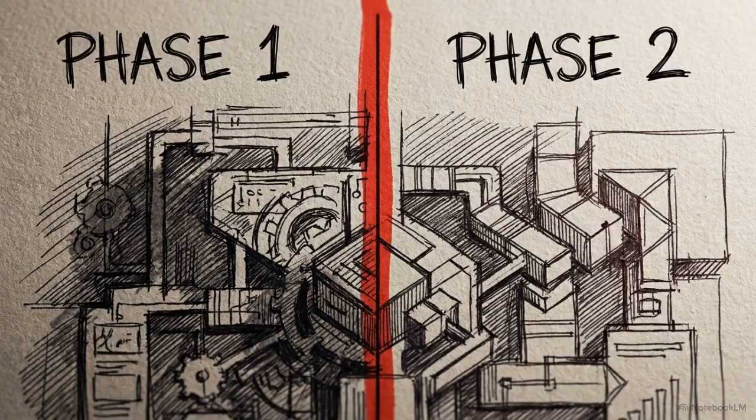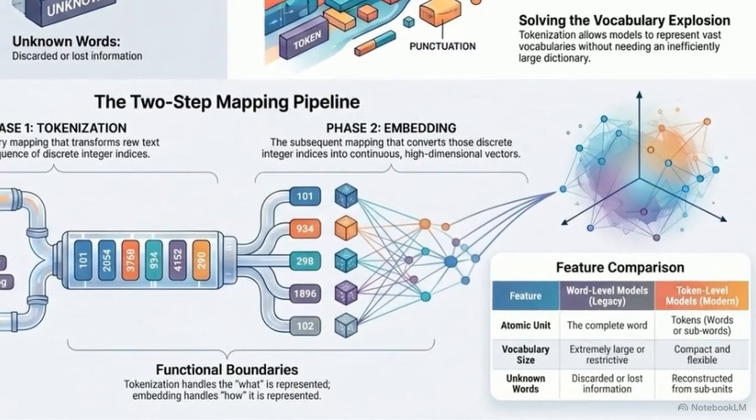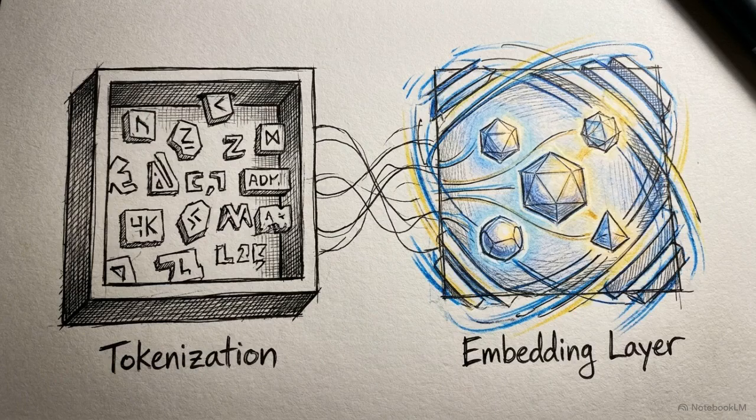The modern input pipeline is divided into a strict two-step process, separated by a hard functional boundary. This diagram illustrates the pipeline's two distinct functional areas, tokenization and the embedding layer. Phase 1 outputs discrete integer IDs, stripping away raw text. Phase 2 converts those indices into continuous, high-dimensional vectors. This creates a strict architectural distinction.